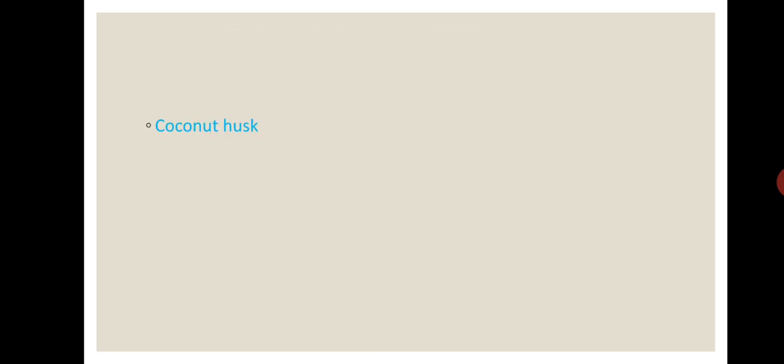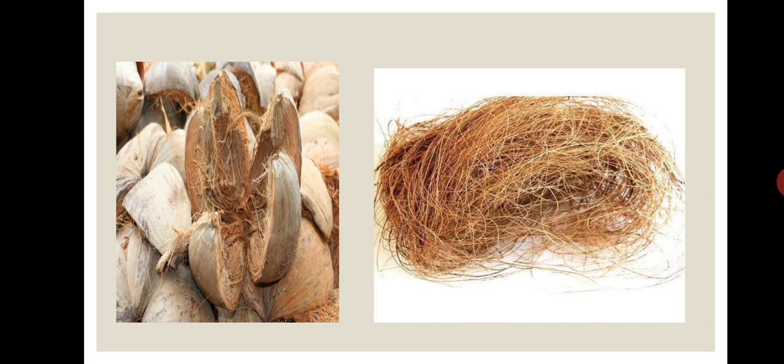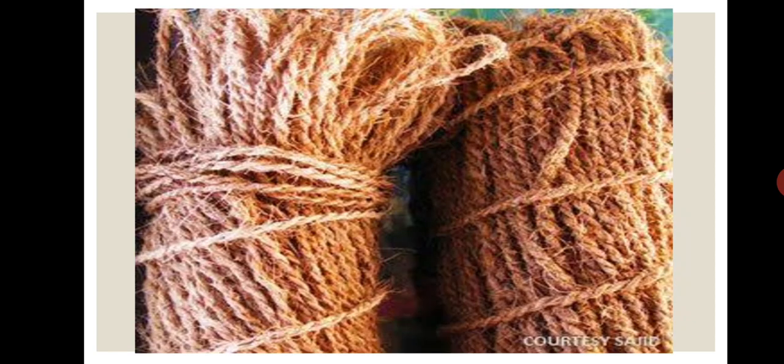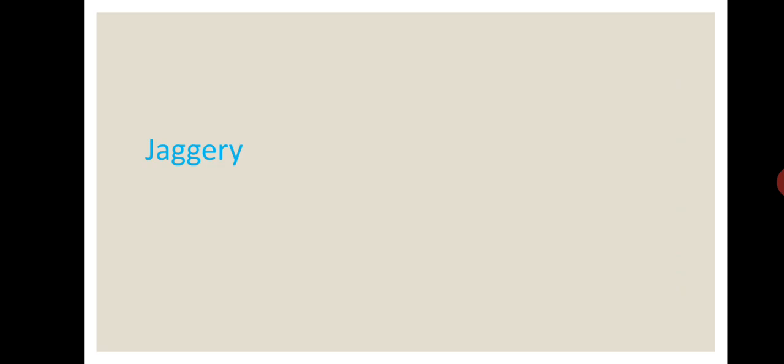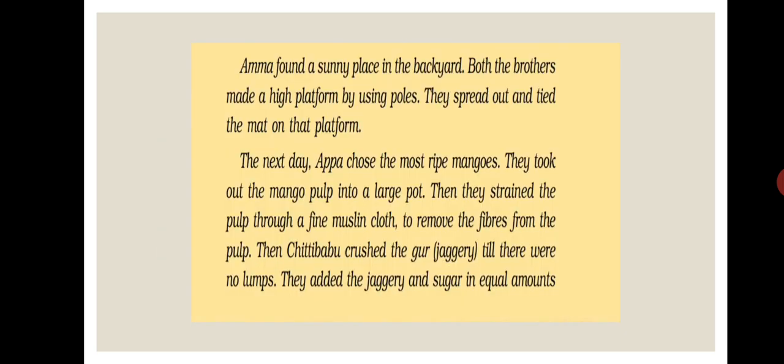Next, coconut husk, string made of coconut husk. Look, these are the pictures of coconut husk. This coil is made from coconut husk. This is a picture of string made of coconut husk. Now you have to observe jaggery. Look, this is a picture of jaggery.